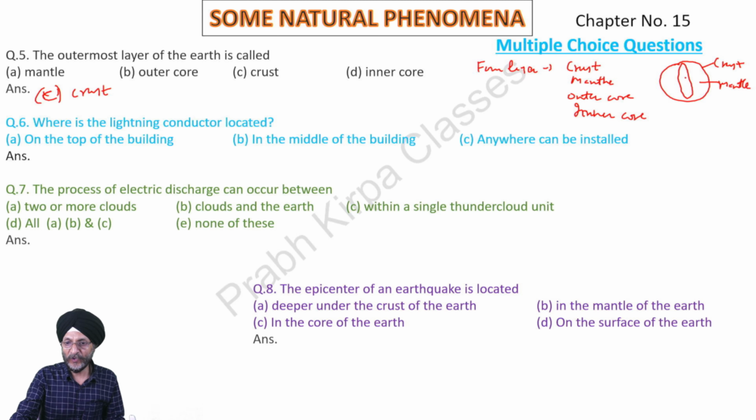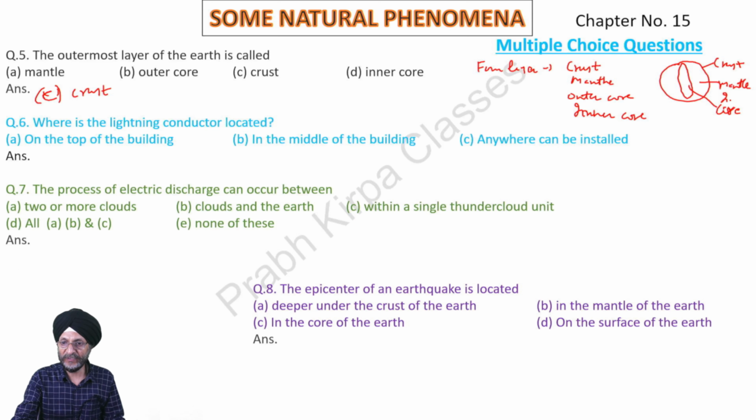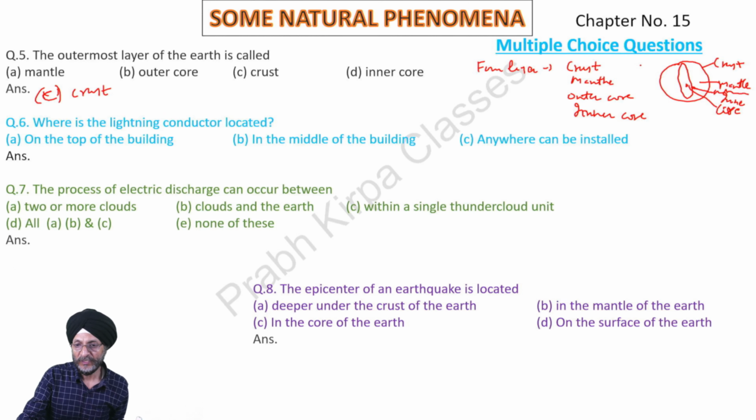This is the core area which we remove from the apple. So this is the inner as well as the outer core of the earth. Inner is inside, this is the outside area. This is the outer core. So the outermost part of the earth is called the crust.